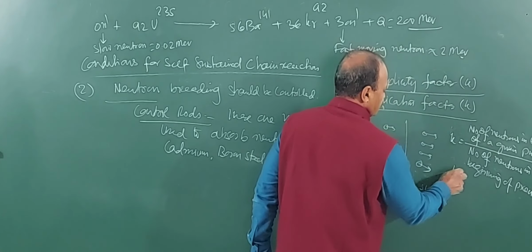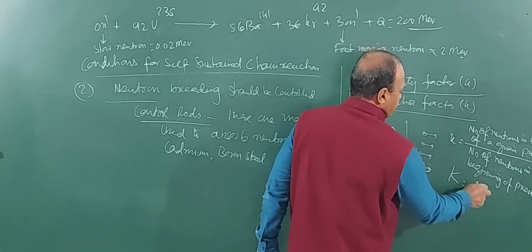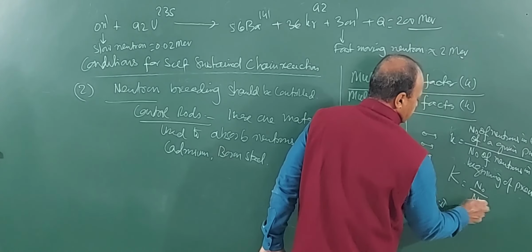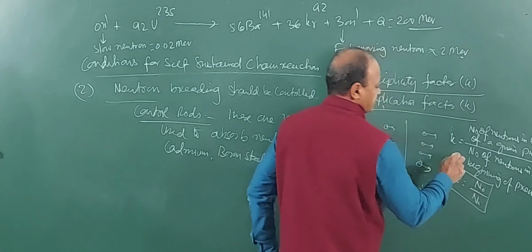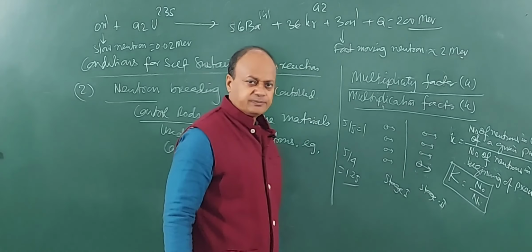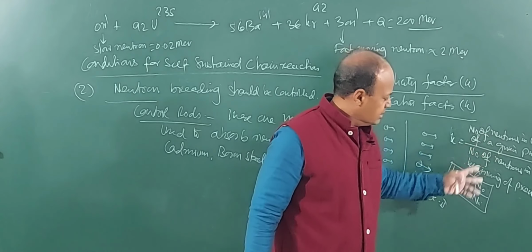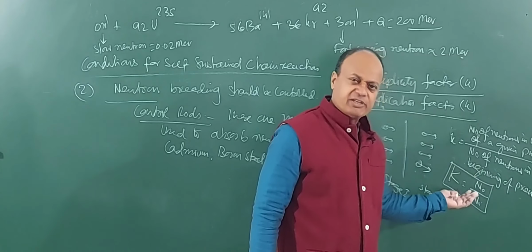So K is equal to, you can say, number of output upon number of input neutrons. Clear? Output means the given process and input means the previous process.